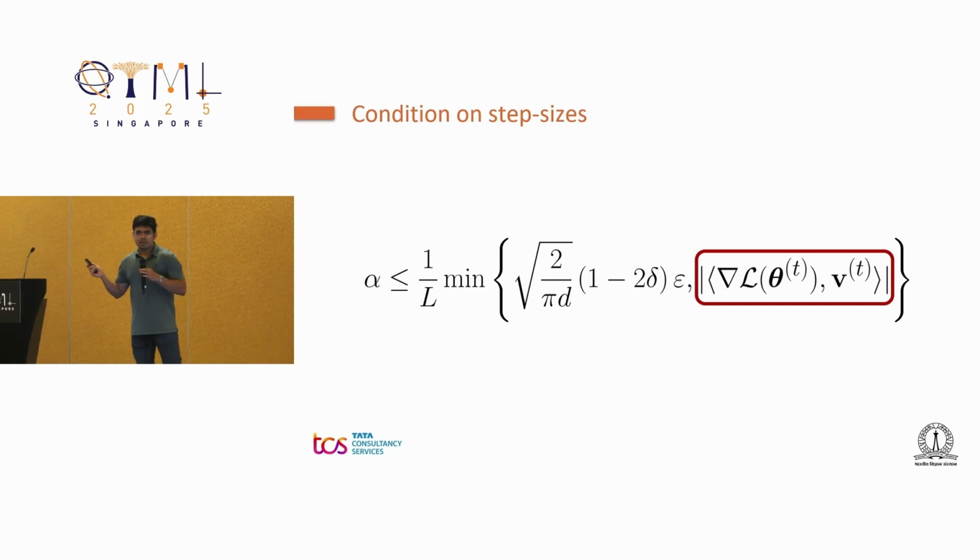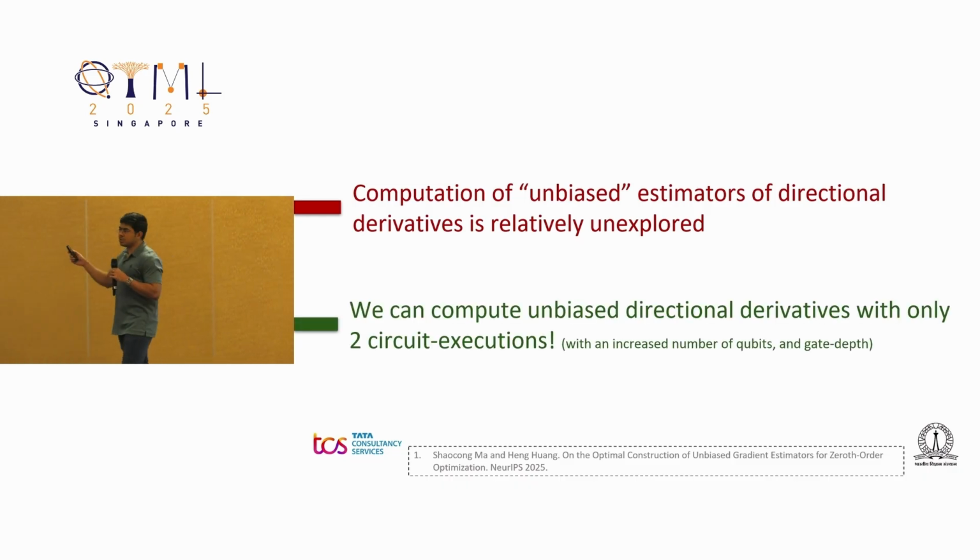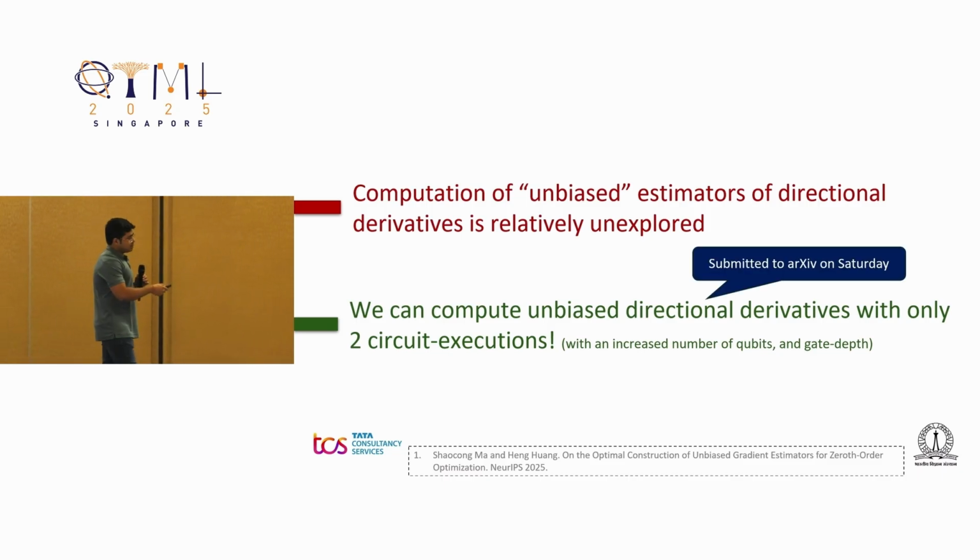There are a couple of ways to handle this. My favorite way is that there hasn't been a lot of research in how unbiased estimators of directional derivatives can be computed. But I'm happy to report that we can show that this actually can be done very efficiently with only 2 circuit executions. But the fine print here is that the circuits that we are talking about come with an increased number of qubits and an increased depth. This paper appeared on arXiv this morning, only a couple of hours ago. I have a lot of backup slides on this, so if you have any questions, then please do ask.